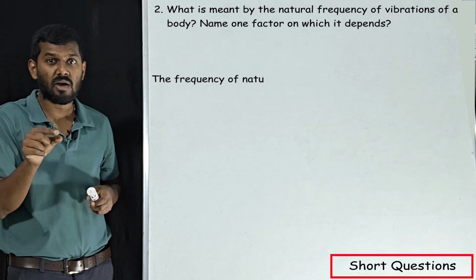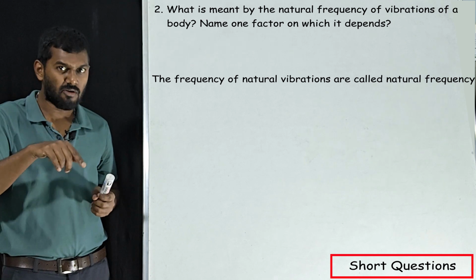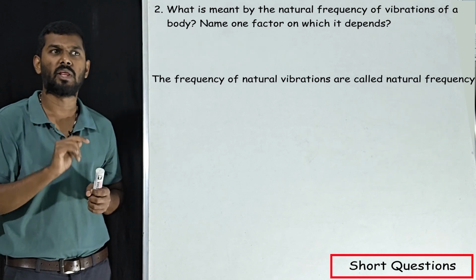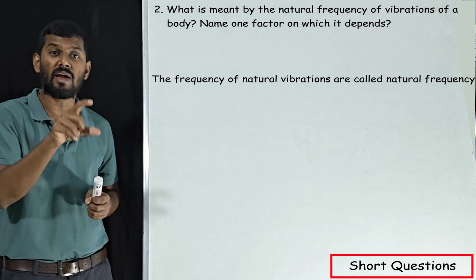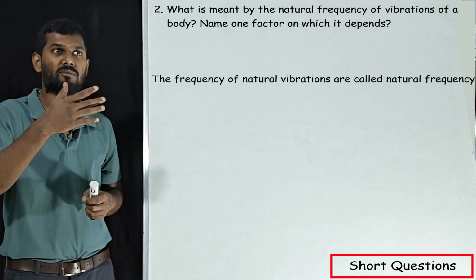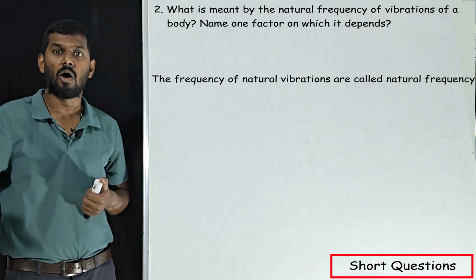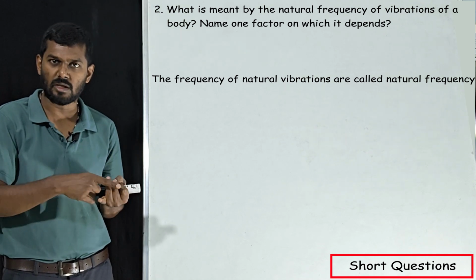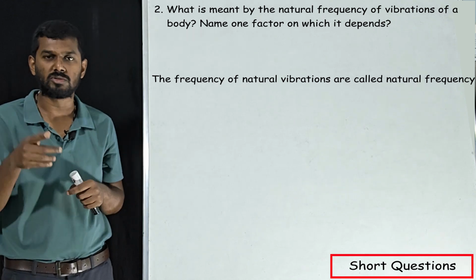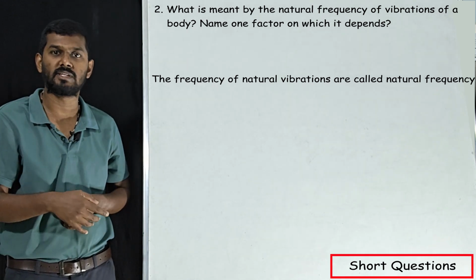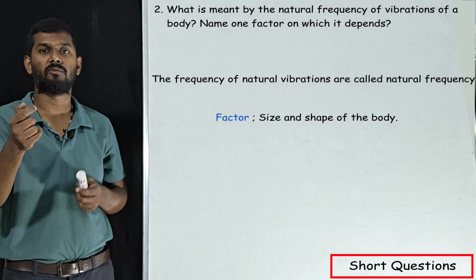The frequency of a naturally vibrating body is called natural frequency. Name one factor. This factor is very important, because when we talk about frequency in other concepts, it will be related to the length of the string or the length of the air column. But when it comes to natural frequency, the factor is size and shape of the body.